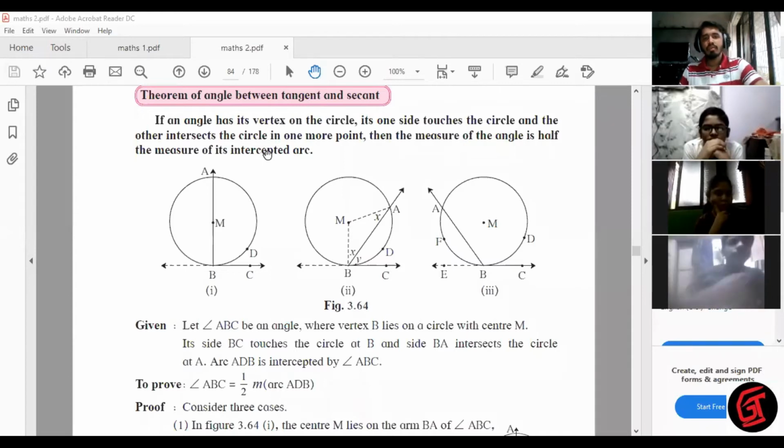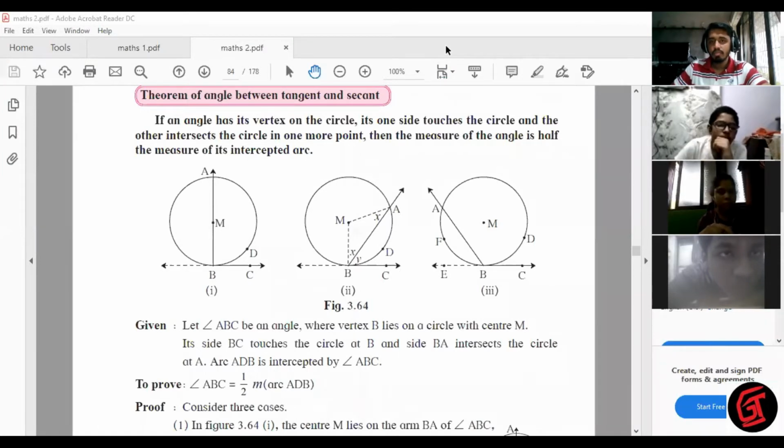Theorem of angle between tangent and secant. Now, first we'll understand what is the meaning of tangent and secant. Tangent, we already know what it is. What is a tangent? Can anyone define and tell me in simple words? What is the meaning of tangent?